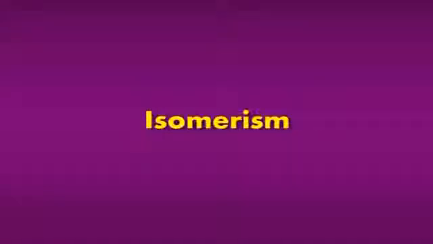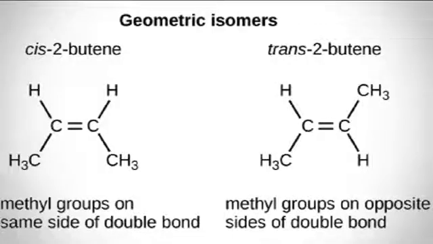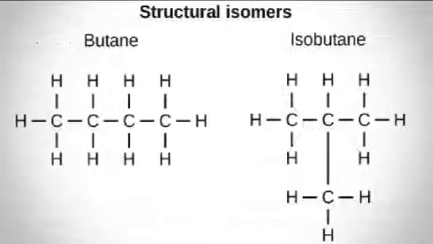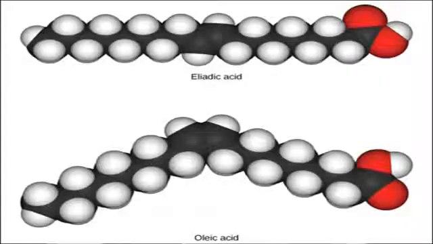Next is isomerism. Fatty acids may have geometric or positional isomers which are similar in number of carbon, hydrogen and oxygen atoms, but form different arrangements. Therefore, they offer different chemical and physical properties. Oleic and elaidic acids are examples of geometric isomers existing in cis and trans forms respectively.